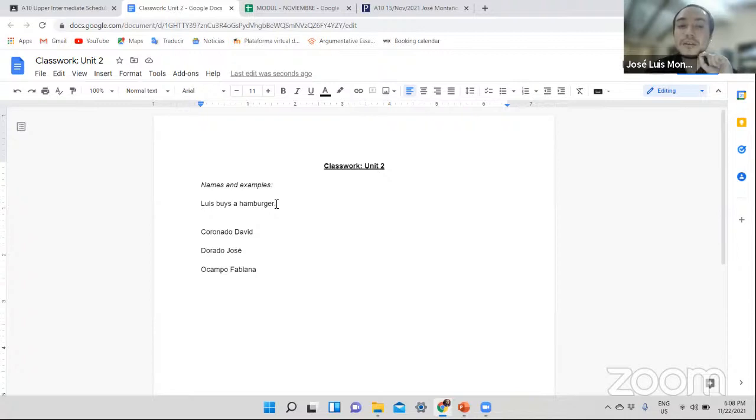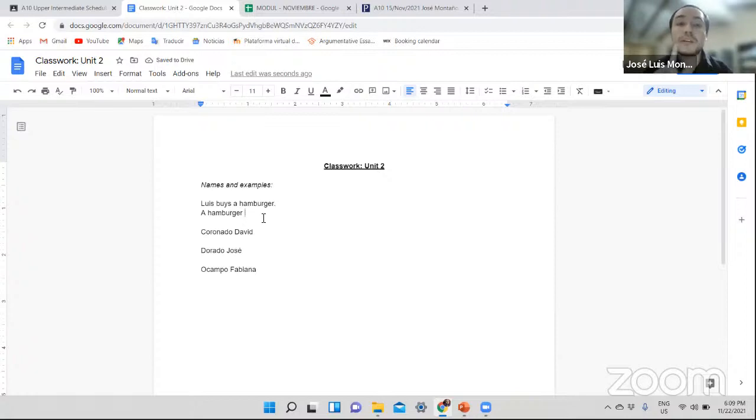How do you think that you can change this sentence to passive voice, Jose, so that we change the subject and the subject receives the action? Now the subject, Luis, is doing the action. How do you change this to passive voice, Jose? What do you think? Hamburger was bought by Luis. Okay, very good.